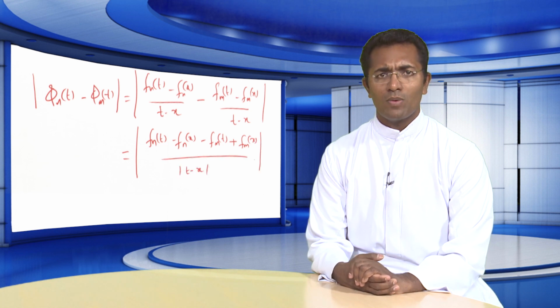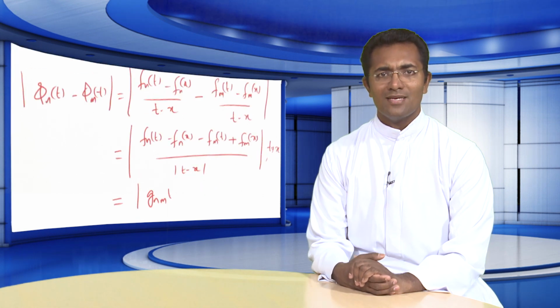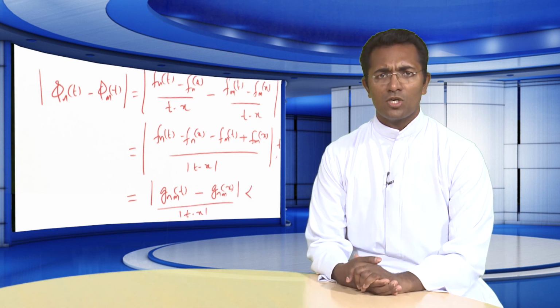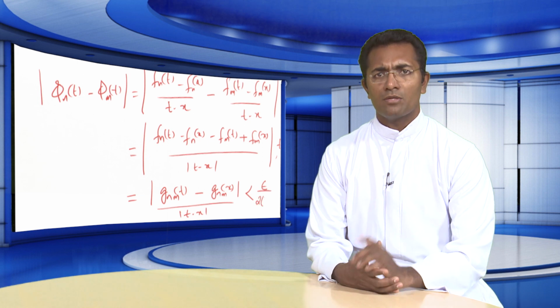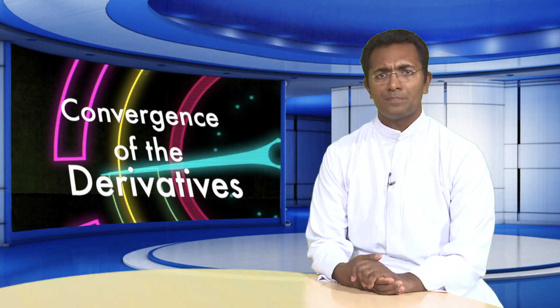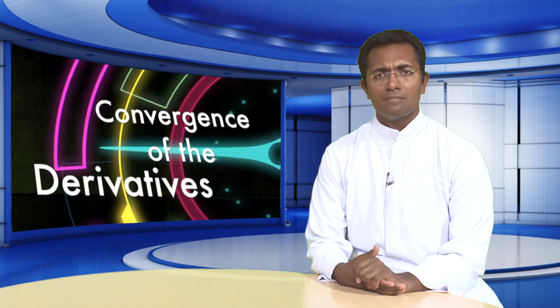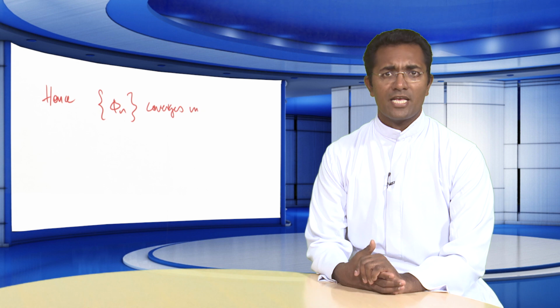That is equal to |g_nm(t) − g_nm(x)| / |t − x|. This is less than ε / (2(b − a)), from the previous result that we had seen earlier. And this is true for all n and m ≥ n₀. Therefore, the sequence φ_n converges uniformly on the interval [a, b].